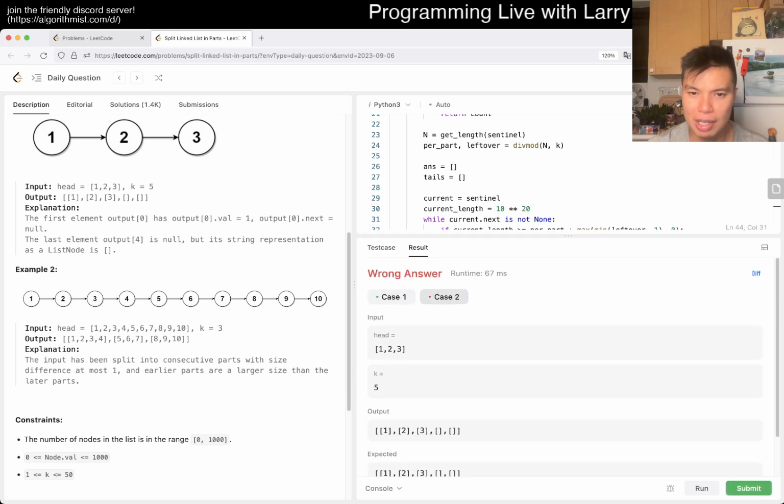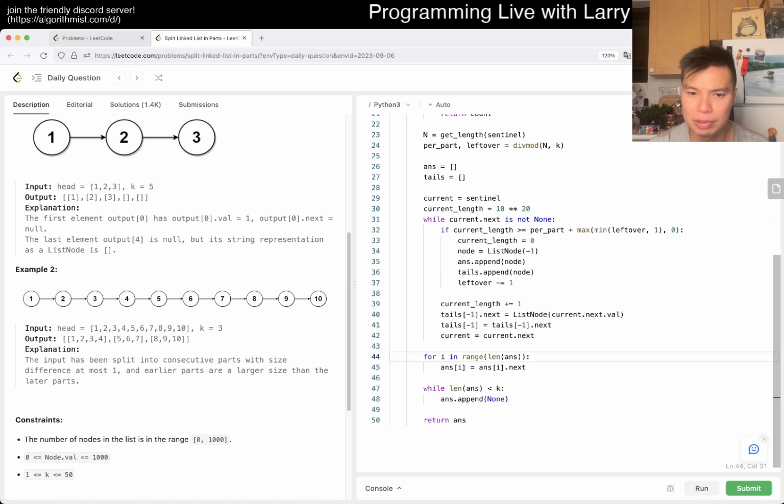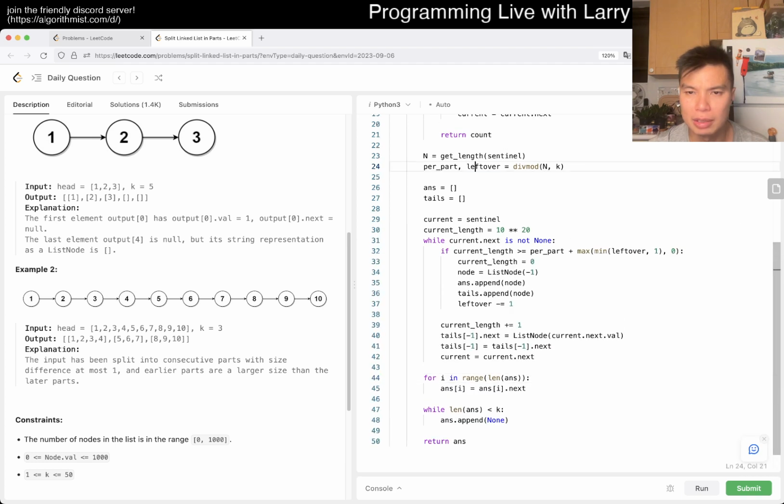So this one's fine here. Is it just because we're off by 1 or something? I guess the leftover thing was wrong. Yeah, I did the math wrong on the leftover, didn't I? So the leftover should be 1, and per part should be 3.